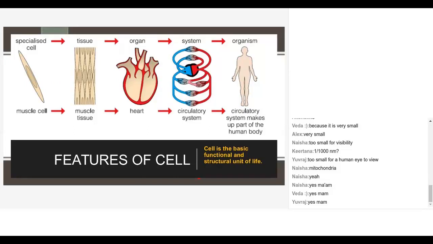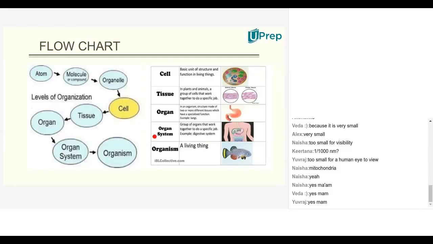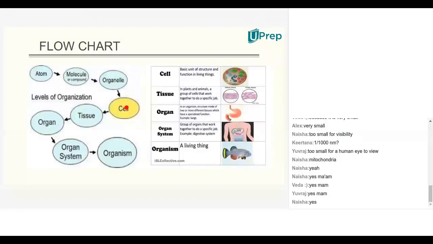Likewise, you can take other systems like the digestive system or respiratory system, and individually observe the stomach or lung, its tissue construction, then the cell. So when you observe any system, the cell forms the basic part. Am I clear with the definition, students? Yes, ma'am.